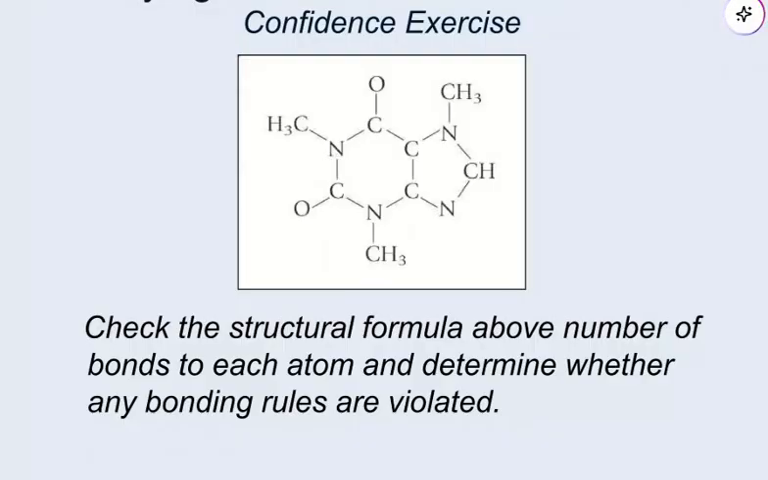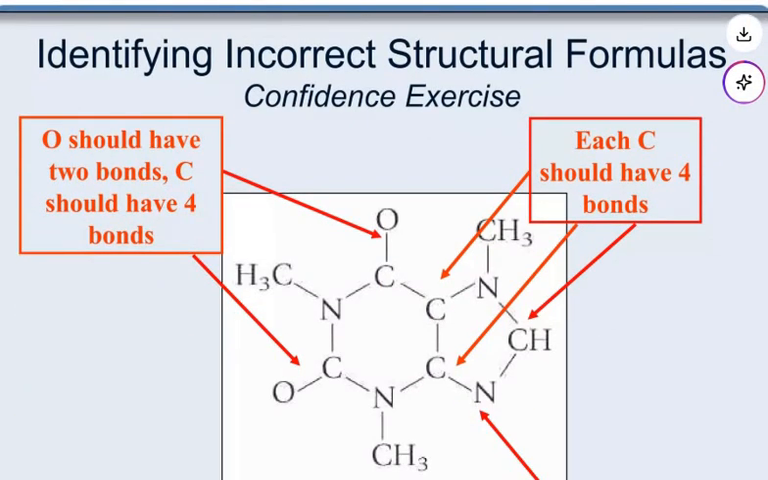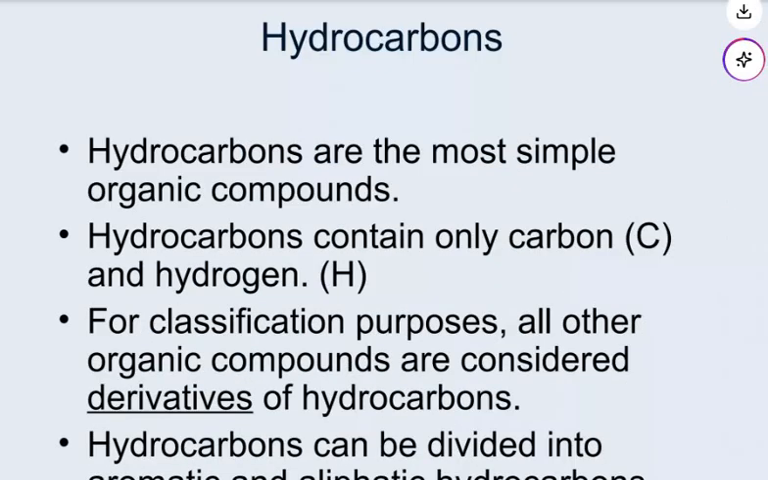Check the structural formula above, count the number of bonds to each atom and determine whether any bonding rules are violated. Oxygen should have 2 bonds, carbon should have 4 bonds. So each carbon should have 4 bonds and each nitrogen should have 3 bonds. So this is not a valid structure for caffeine.